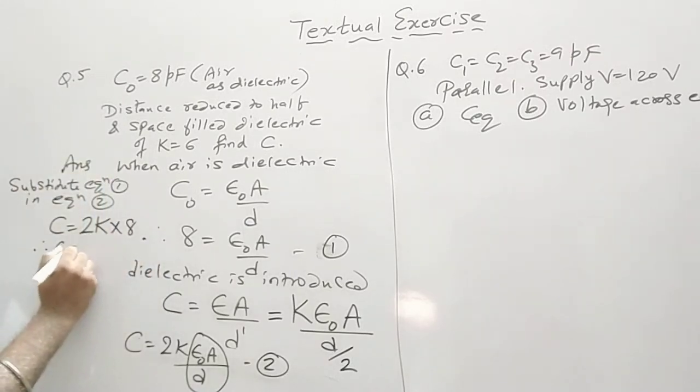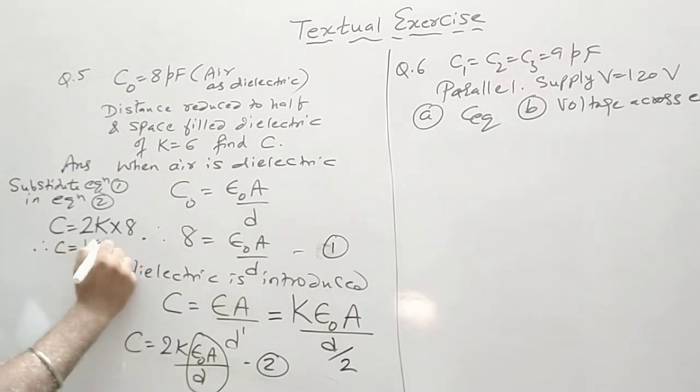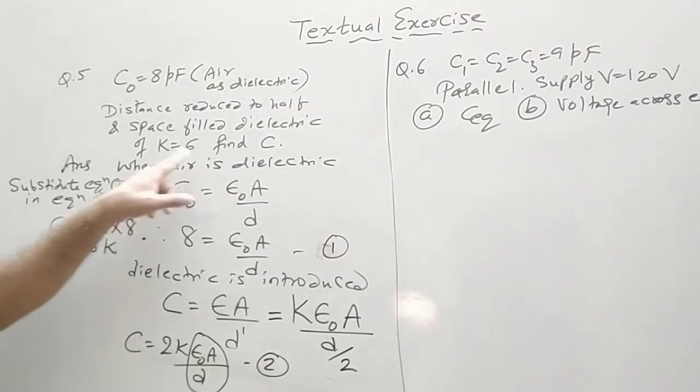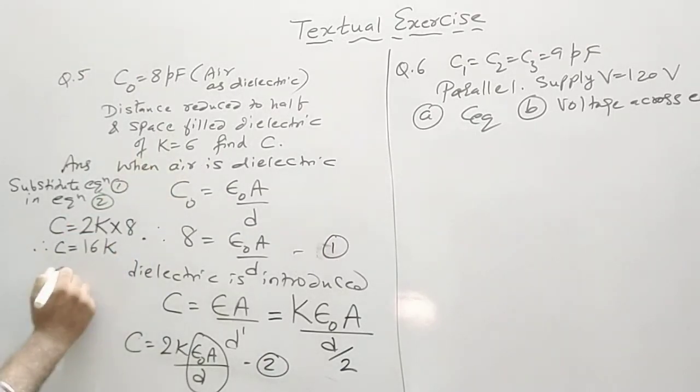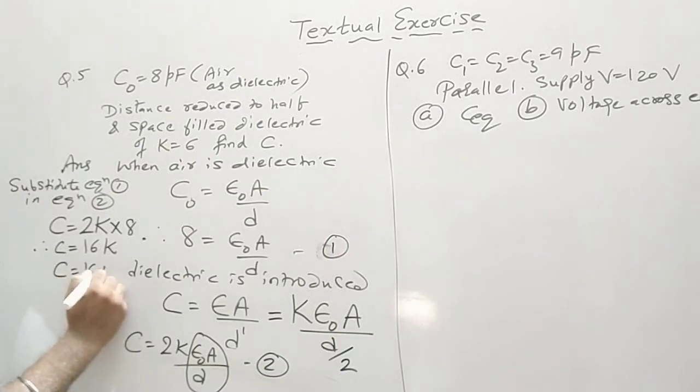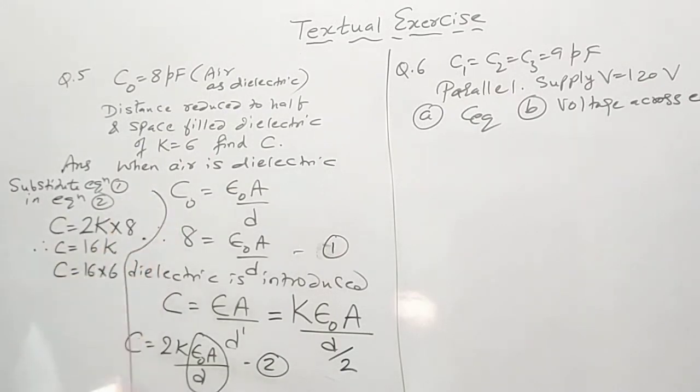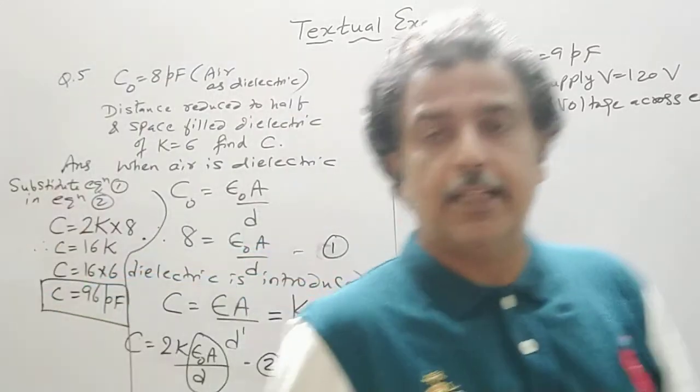Therefore, C is equal to 16K. Now the value of K is 6. So C is equal to 16 into 6, that is equal to 96 picofarad. So directly C is equal to 96 picofarad.